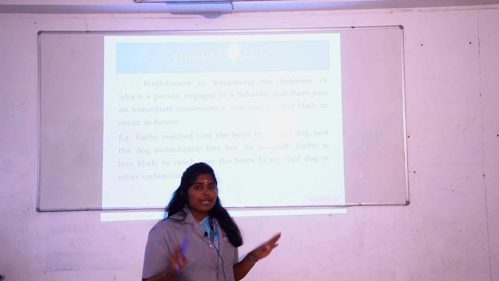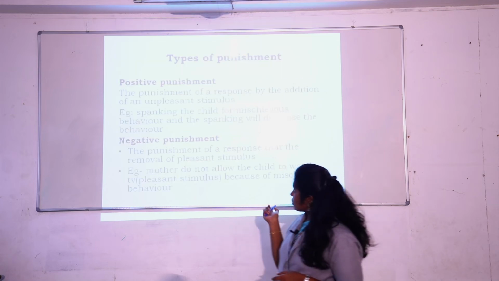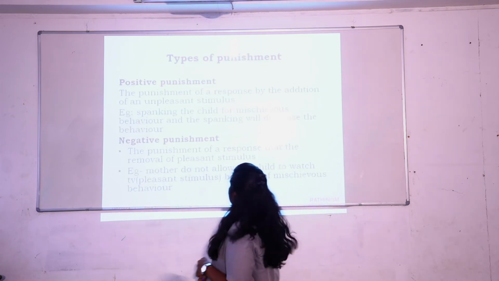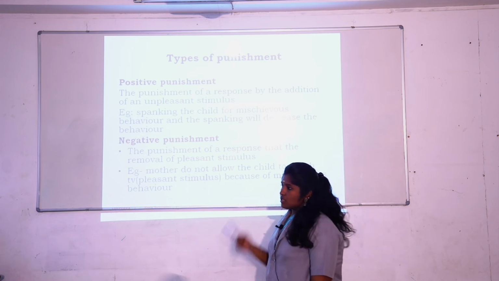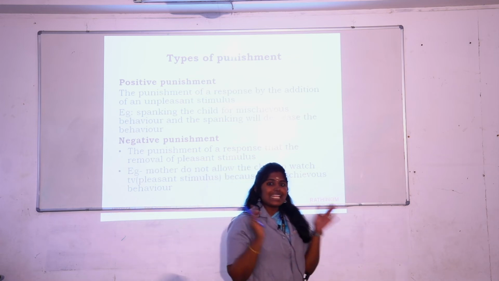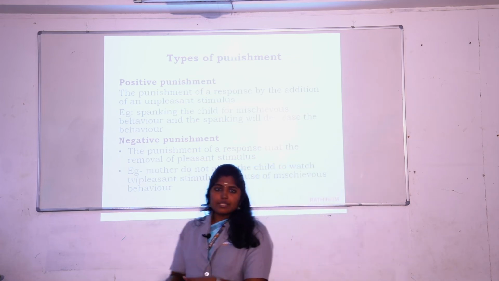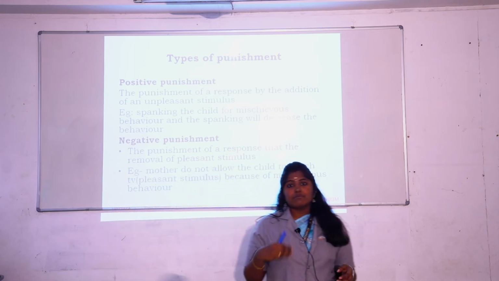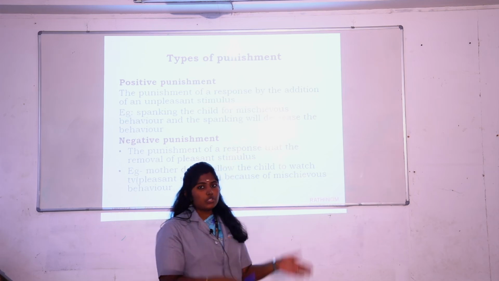Okay, so same as reinforcement, punishment also has two types. That is called positive punishment and negative punishment. Positive punishment means the punishment of a response by the addition of an unpleasant stimulus. For example, if you come late to the class and for that I give you minus 5 marks, or I punish you with sit-ups, I am adding some unpleasant stimulus to you.